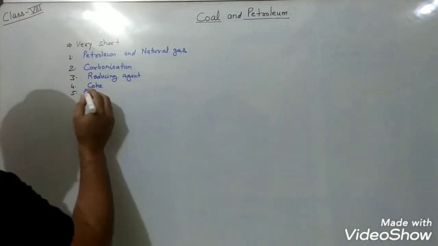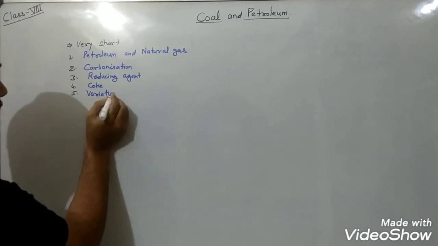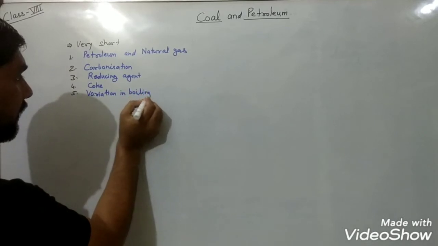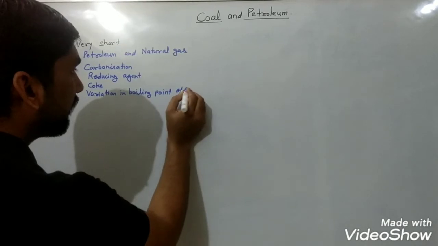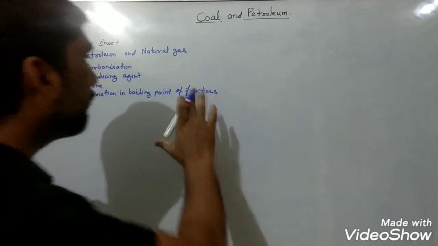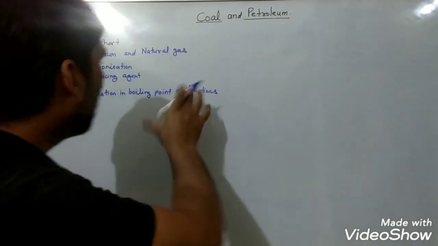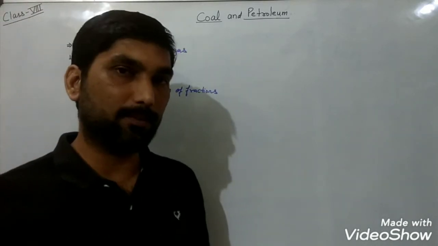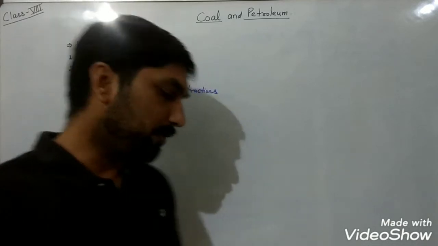So the answer is variation in the boiling points of fractions. Whatever fractions, whatever compounds we obtain from petroleum, their boiling points are different from each other, and that's why we perform the distillation process, from where we separate the various components of petroleum.